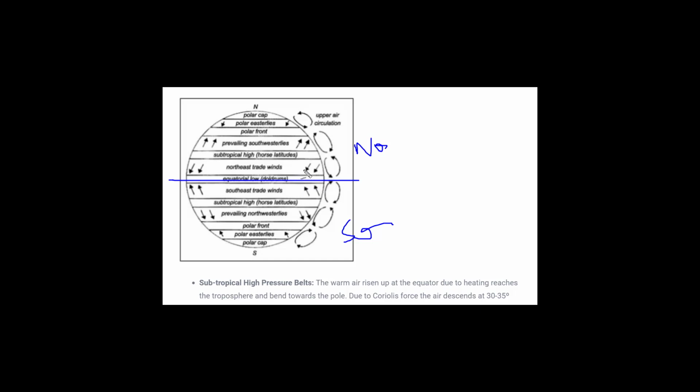Now when it tends to move rightwards, what will happen? The air is moving in this way. You can see over here, air is moving this way. So this is the movement of air which is converging in nature, and which will move upwards. Why will it move upwards? Because over here the pressure is low. At low pressure, the temperature of the air reduces and the air moves upwards. So a similar thing is happening over here. The temperature is reducing, because of that low pressure is being created and the air is moving upwards.